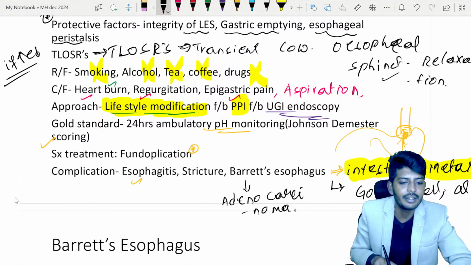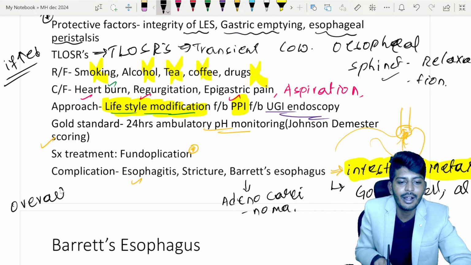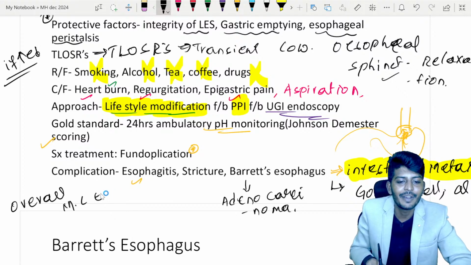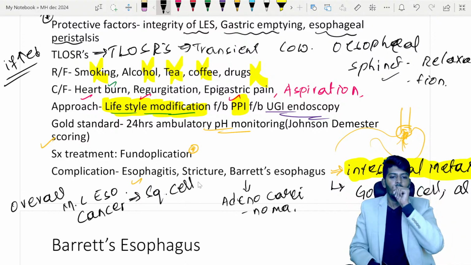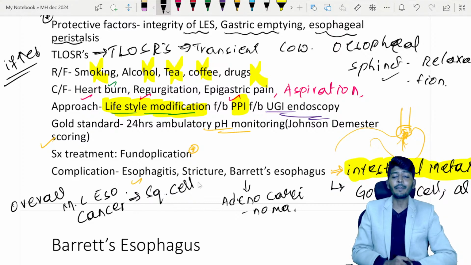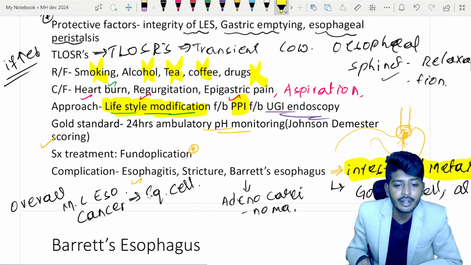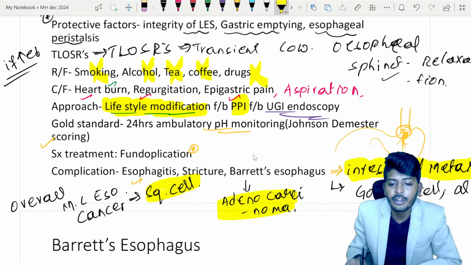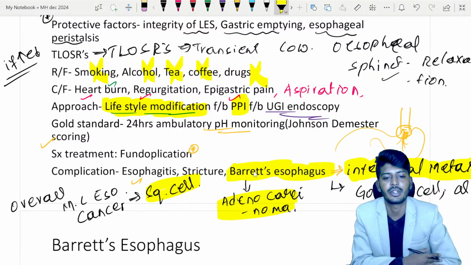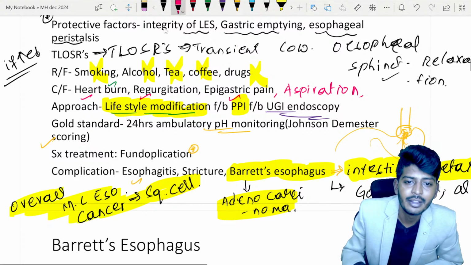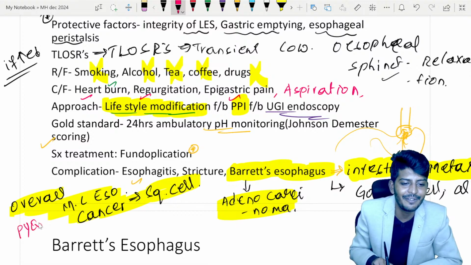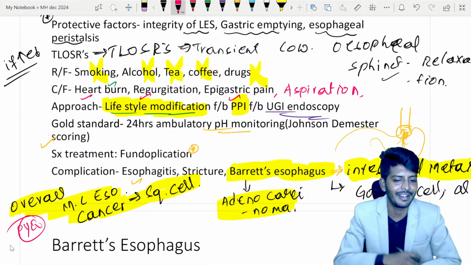Adenocarcinoma. Now, the next confusing point is the overall most common esophageal cancer. Esophageal cancer. Now, you people already know the answer. That is squamous cell carcinoma. Many students sometimes have a confusion between squamous cell carcinoma and adenocarcinoma. Adenocarcinoma you are going to mark in the Barrett esophagus patient. But overall, esophageal cancer most commonly is squamous cell carcinoma. This is a very, very frequently asked question. Frequent simple one-liner they'll ask.